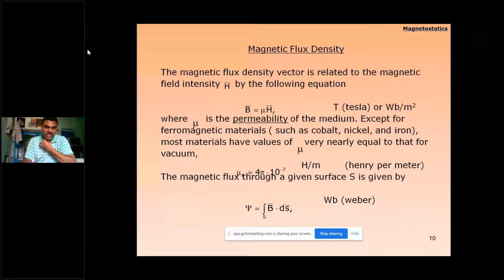The flux density is given by mu H, and based on that we can define the magnetic flux, which is the surface integral of the flux density. So the magnetic flux psi is the surface integral of the magnetic flux density B dot ds. The unit for flux density is Tesla, or Weber per meter square, and the magnetic flux has the unit Weber.